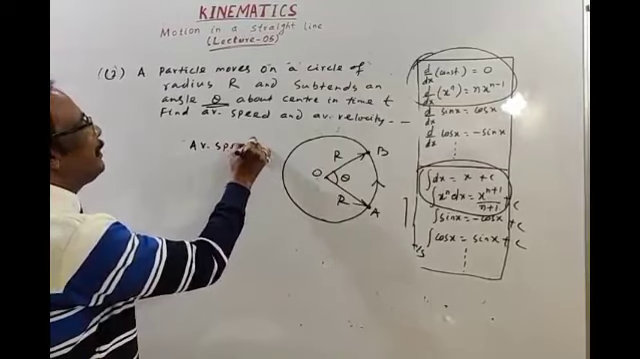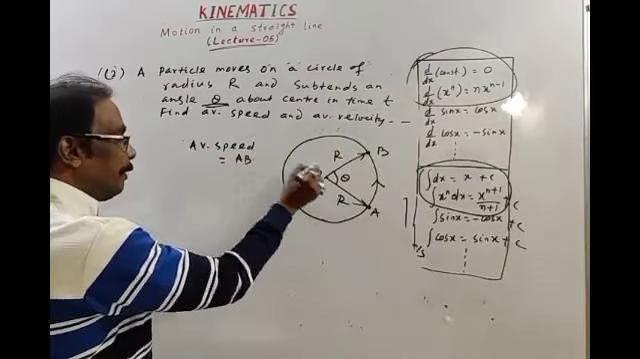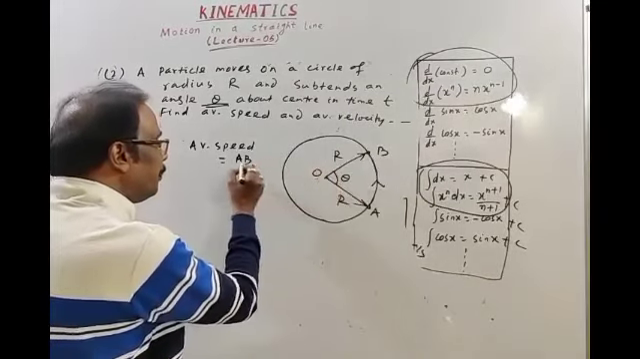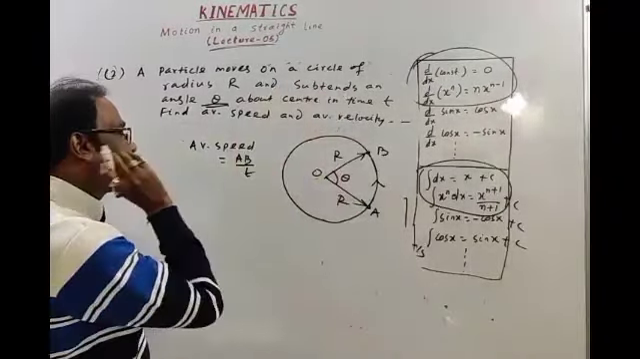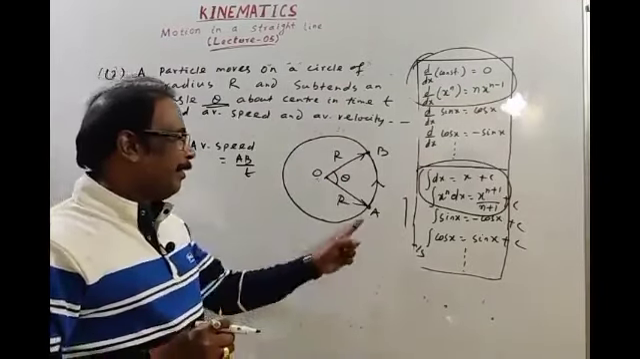Average speed is total distance. Distance is AB, meaning the curved path AB. This is the actual path; path length AB divided by time. Time is t. Then how to calculate AB, the curved path?